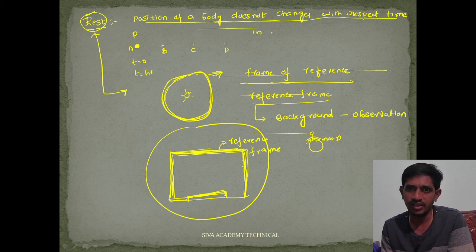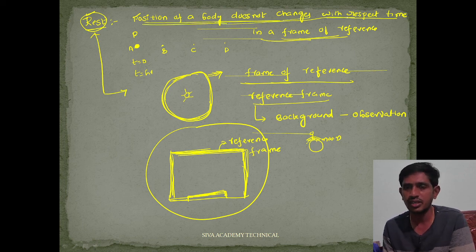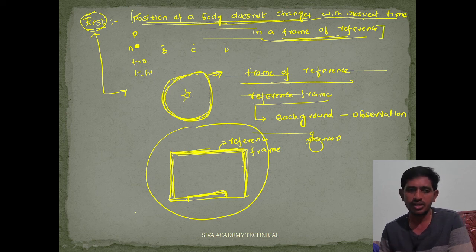frame of reference. In a frame of reference. So we have to add this phrase here, then only it is the exact definition of rest. So the position of the body does not change with respect to time in a frame of reference. That is the definition of rest. I hope that you understood the definition of rest.